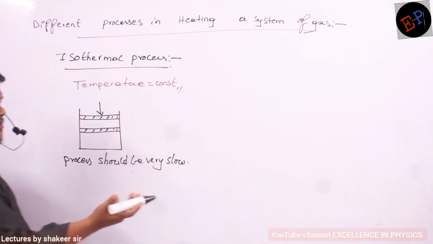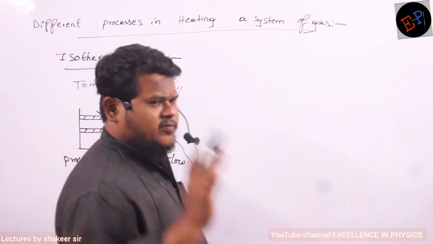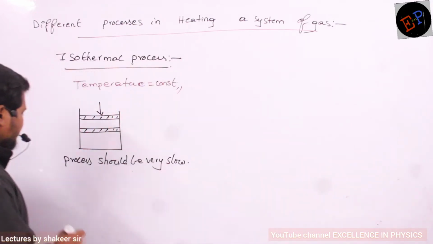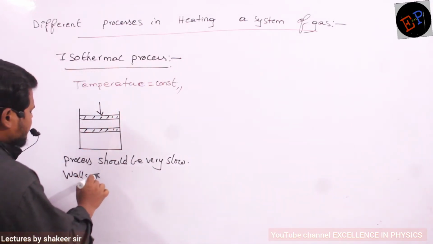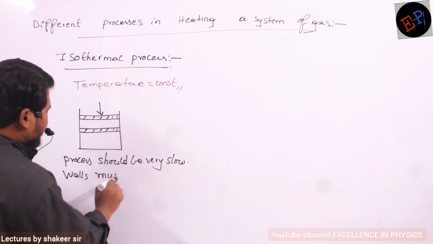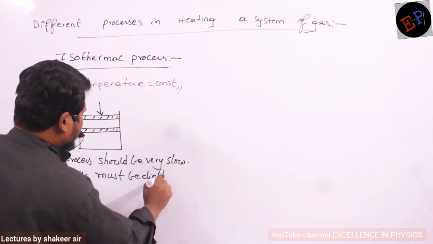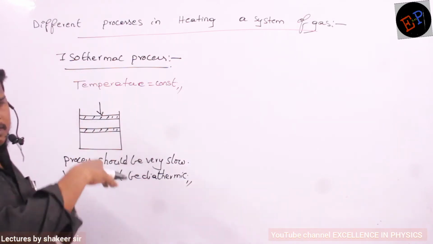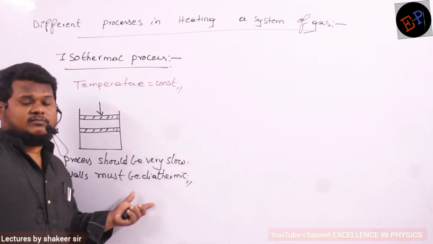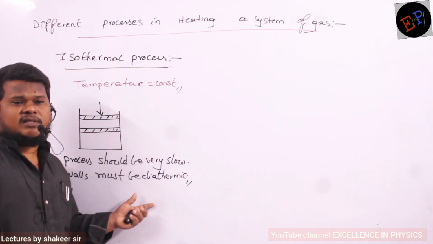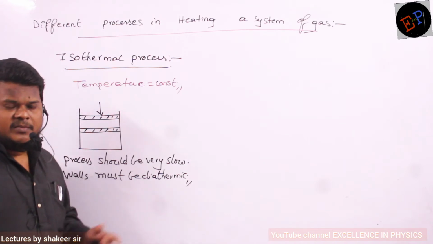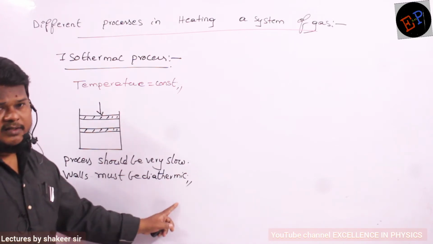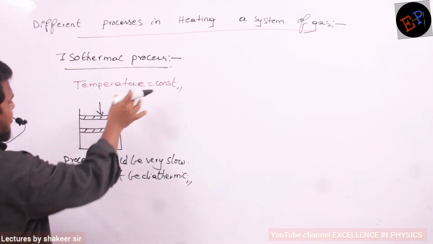Process means either heating of the gas or cooling of the gas. Anything you do, but do it very slowly. And the walls of the container should be diathermic walls. Diathermic means heat energy can go into the system or out of the system. If it is an adiabatic wall, then even if you do the process very slowly or very fast, temperature will definitely change, because heat energy cannot escape this container, no? Heat energy can escape only when walls are diathermic. Is it clear?